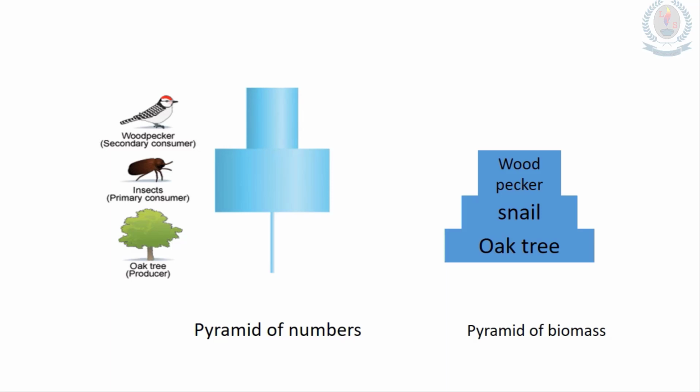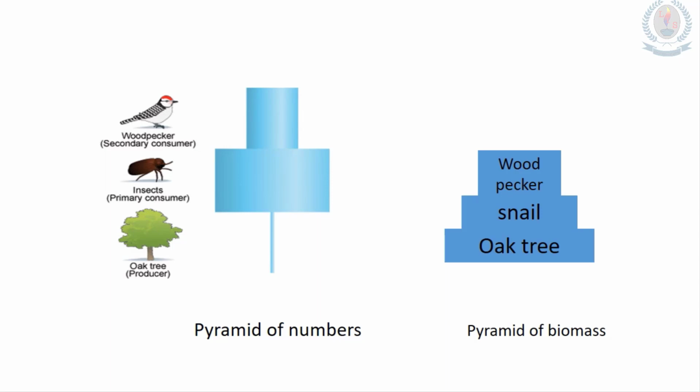Then what about the woodpecker? Yes, one woodpecker can feed on hundreds of insects. So that is also a small bar compared to the insect bar.